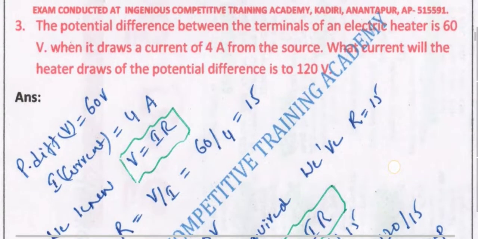We know the formula concerning the relation between potential difference, current and resistance: V is equal to IR. With the help of that we get the resistance, that is V by I, 60 by 4, the given values. So we get a resistance of 15.